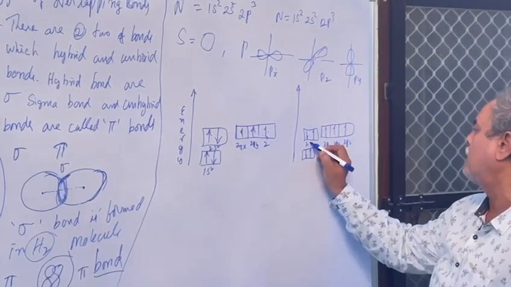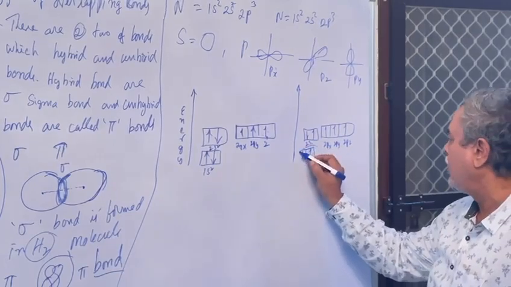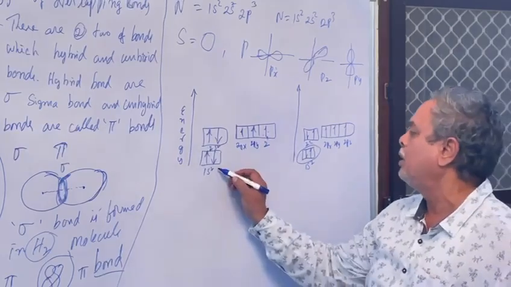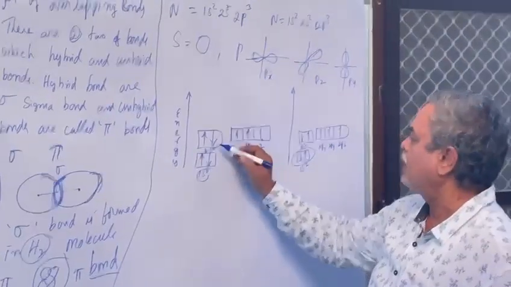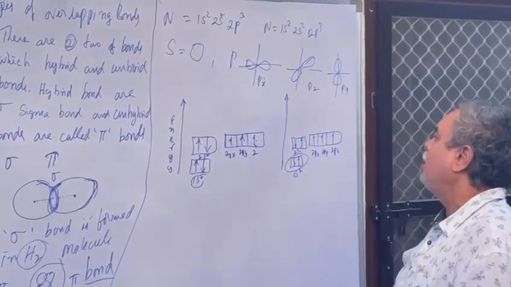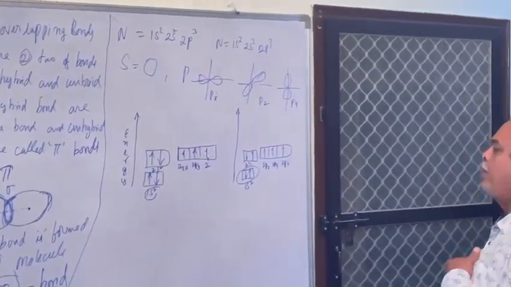Here 2s1. By leaving 1s2, in the excited state, the s orbital goes to this side and makes an overlapping bond.